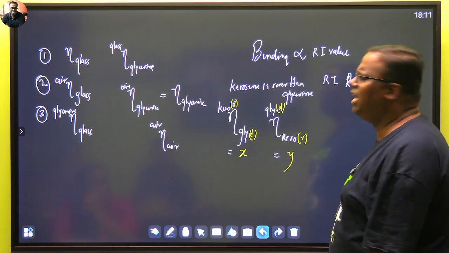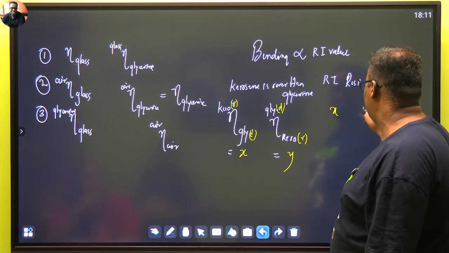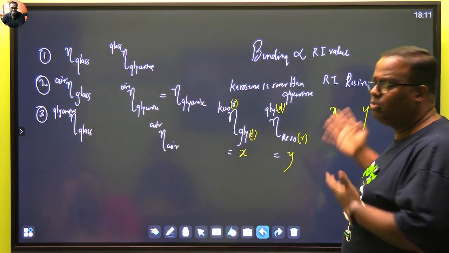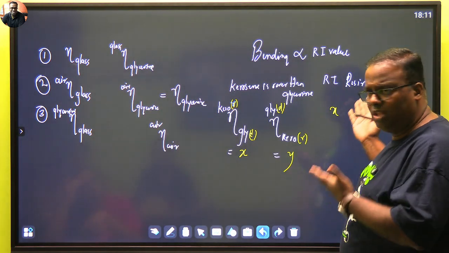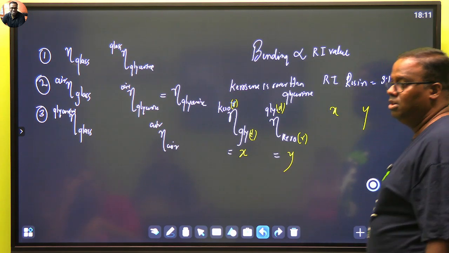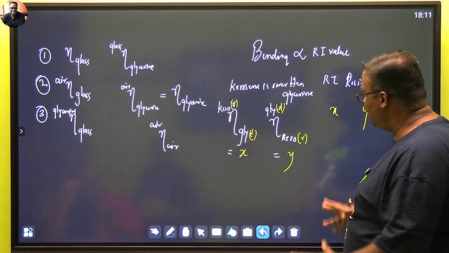Reciprocal अभी मैंने पढ़ा ही नहीं है. I don't want reciprocal data. I just want between X and Y what will be the relation. What is the inequality would you put? आप equal तो नहीं डाल सकते. And then what will you put? Which will be greater? Y or X will be greater?